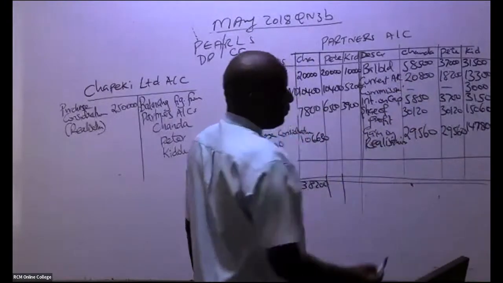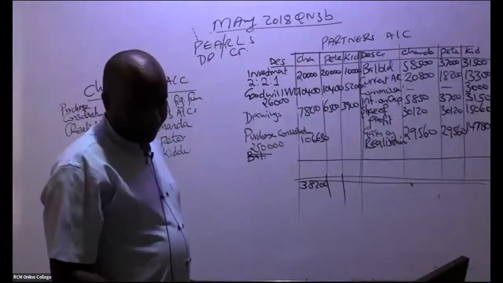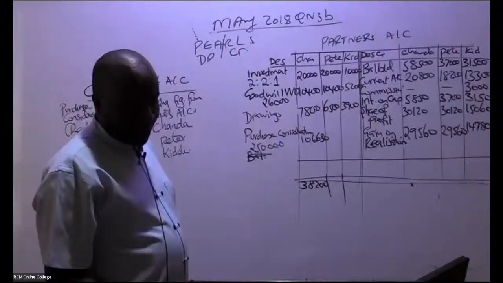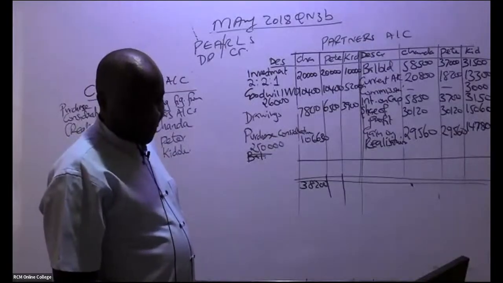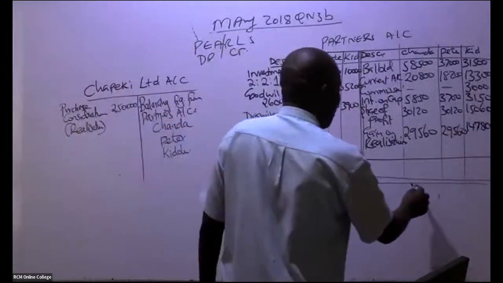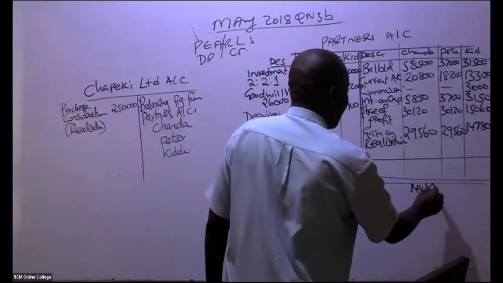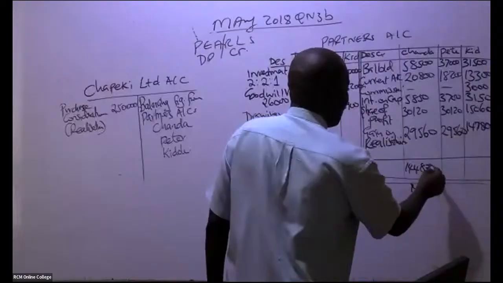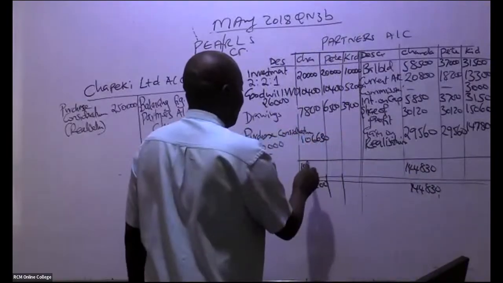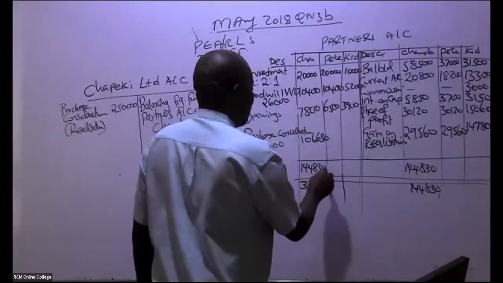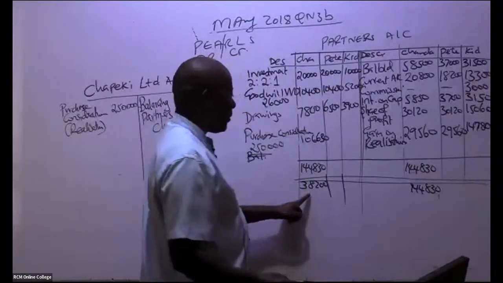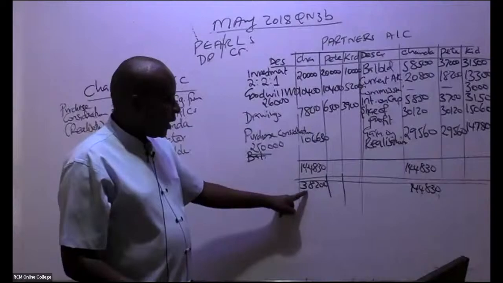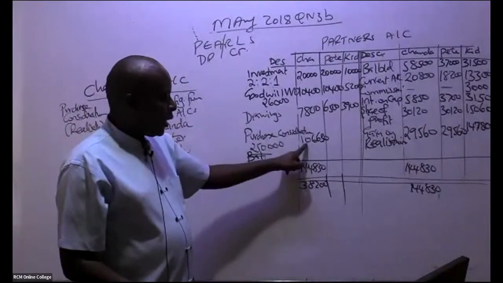We have 144,830. So this 144,830 is bigger. So you subtract. So you take this minus 38,200. Will we get this balancing figure?